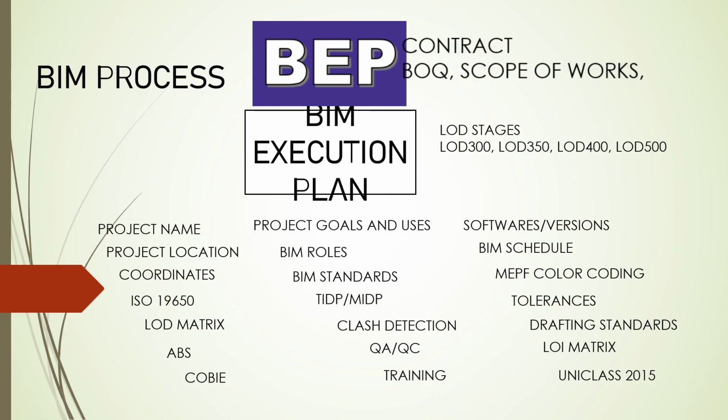All the things that I will be discussing here is just a summary. I will create a separate video to discuss separately one by one all the categories and parts of the BEP. Your BEP should have the project name, BIM roles, tolerances, ISO 19650, BIM standards, software and versions, LOI matrix, COBie, ABS, and naming conventions.